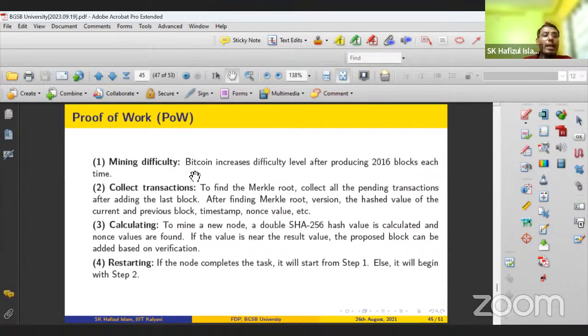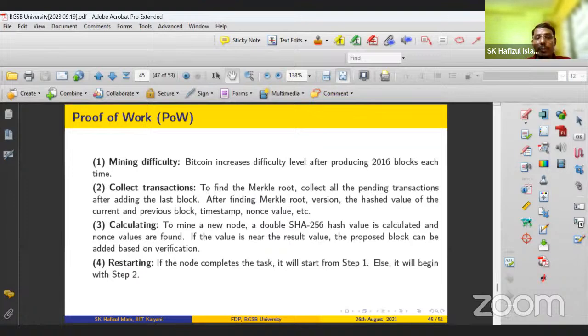That means the miner will collect a number of transactions. They will put the transactions in a block, right? They will broadcast the block to the other miners. Then all the miners will start mining, that means they start solving the mathematical puzzle. A miner who solves the mathematical puzzle first gets the chance to validate the block. That means it gets the solution. Now, whether the solution is correct or not.